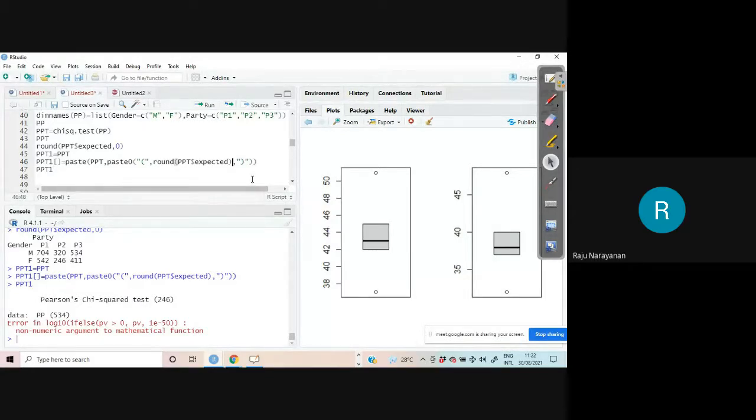Then I have to put this one, and after that, double bracket. Then I have to type PPT1. Error in log ton. What is log ton here? We have done nothing log ton here.